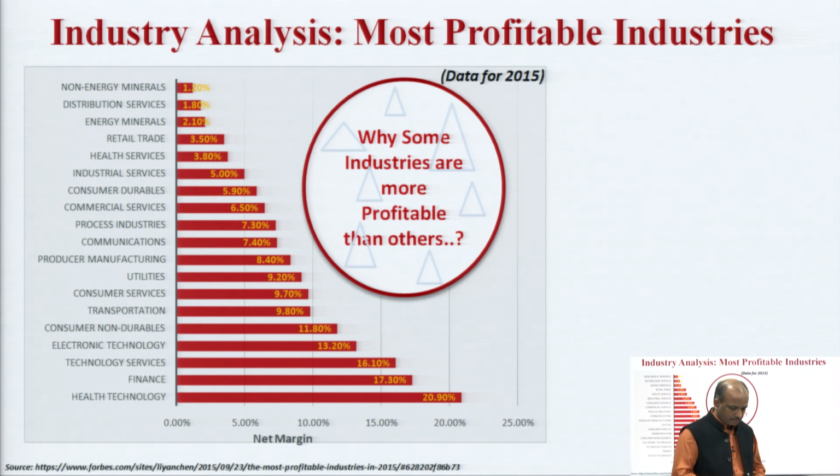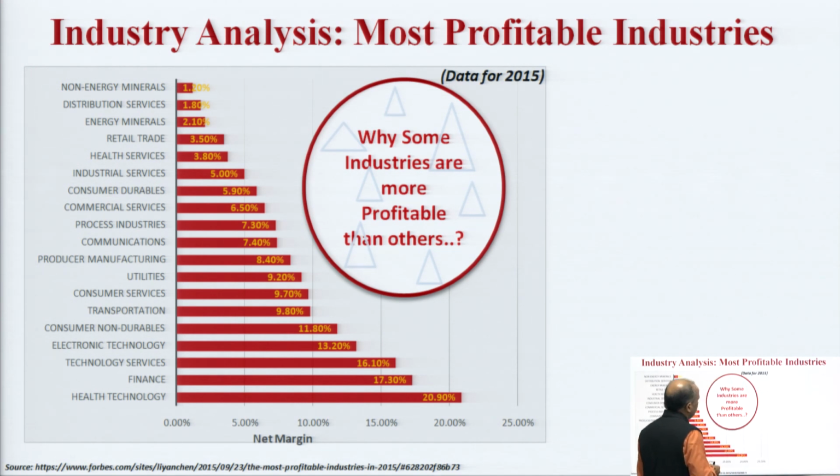Now, this means the factors that we considered in the previous slide help us to understand that one industry is different from another industry. This takes me to this graph. The data used in this graph has been taken from the site Forbes.com, and this data is of year 2015. So, it is not very old data, and it is about net margin. So, what net margin are different industries earning.